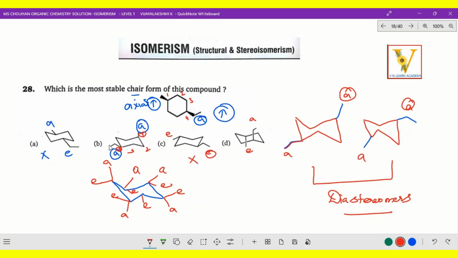Yes, now which is the correct option? Option B is the correct option, because upwards, that is axial position, this also shows axial, and this is why I brought it, to identify the stereoisomers, right? That is diastereomers, right? Okay, come on, let's go to the next question.